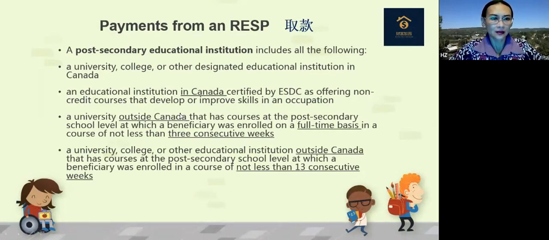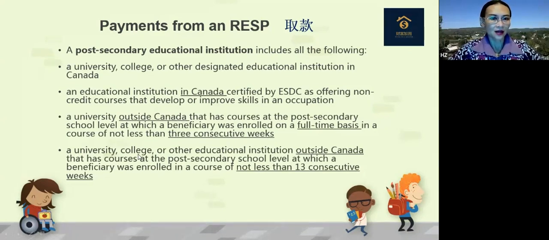And how about institutions like universities outside Canada? As long as they have courses at the post-secondary school level, at which the beneficiary was enrolled on a full-time basis in a course of no less than 3 consecutive weeks. So the duration of the course is 3 consecutive weeks.